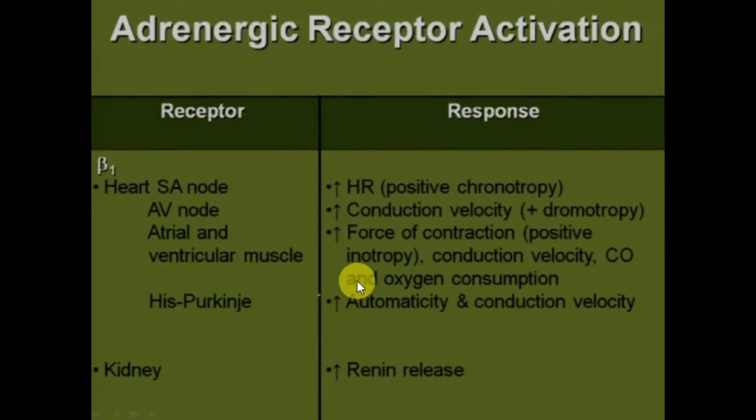You should memorize the difference: an increase in the rate of contraction is positive chronotropy, while an increase in the force of contraction is positive inotropy. Beta-1 receptor stimulation will also increase conduction velocity, cardiac output and oxygen consumption. They will increase automaticity and conduction velocity. In the kidney, they will increase renin release. Beta-1 receptors are Gs coupled.